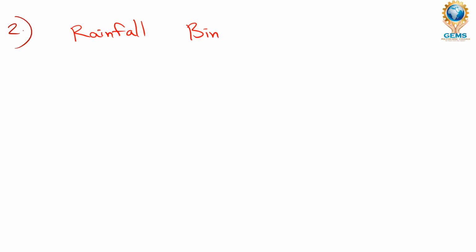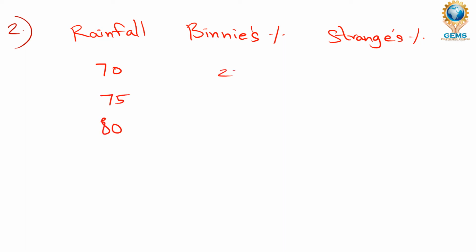Rainfall, Binny's coefficient that they have given, Strange's coefficient that they have given, in terms of percentage. Rainfall 70, 75, 80. Binny's percentage is 20.00, opposite 75 it is 27, and opposite 80 it is 29. And Strange's is 24.0, for the second one it's 26.3, and the final one is 28.5.